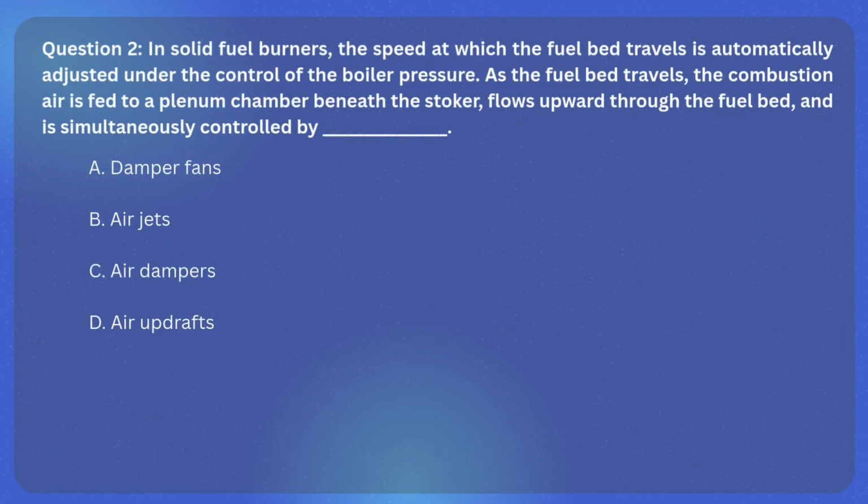Question 2. In solid fuel burners, the speed at which the fuel bed travels is automatically adjusted under the control of the boiler pressure. As the fuel bed travels, the combustion air is fed to a plenum chamber beneath the stoker, flows upward through the fuel bed, and is simultaneously controlled by blank space. A. Damper fans. B. Air jets. C. Air dampers. D. Air updrafts.